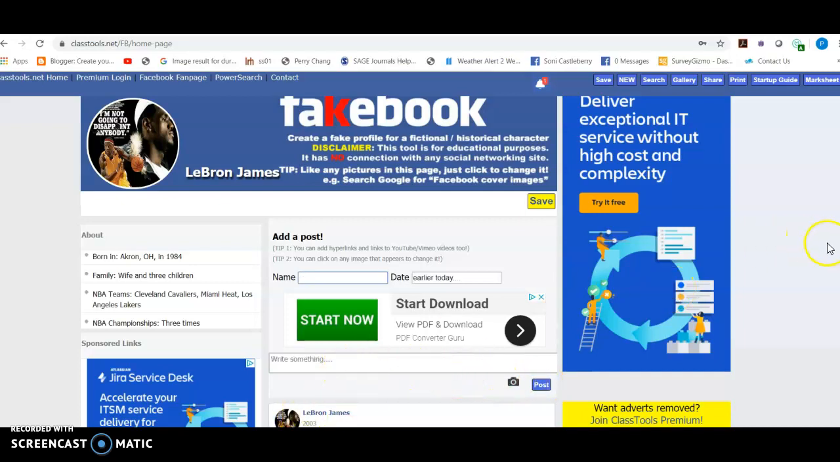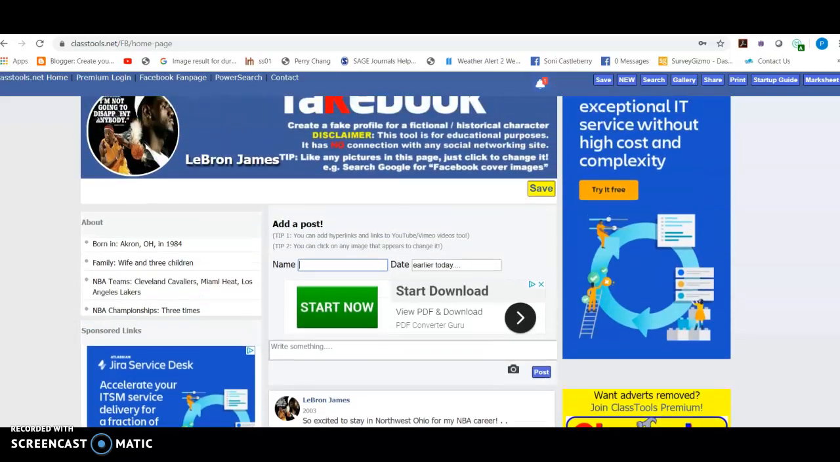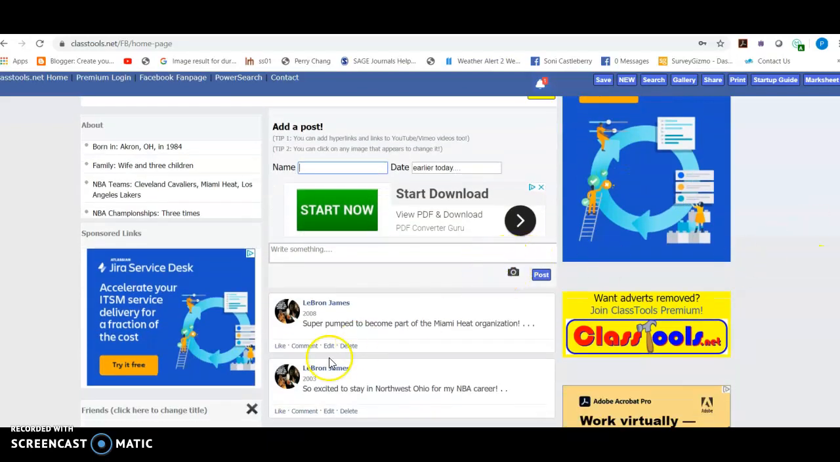See, it fills it in, gives you the picture, and then let's say we're going to be LeBron again, and let's say it's 2008, and here, super pumped to become part of the Miami Heat organization. And I think after a time you can put a picture in by clicking on the camera.